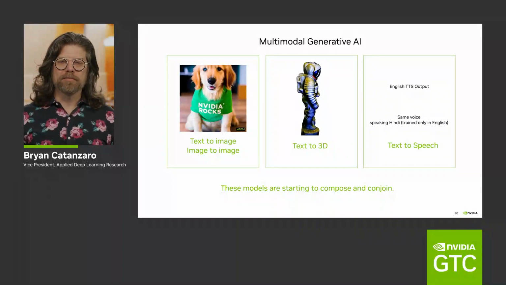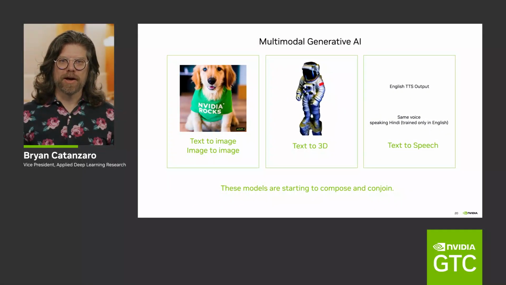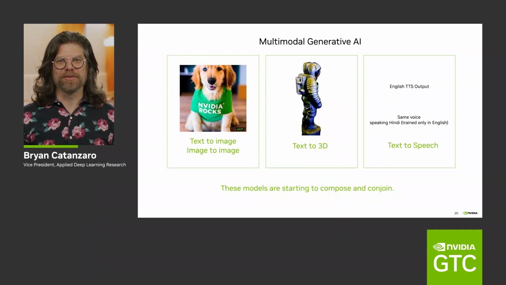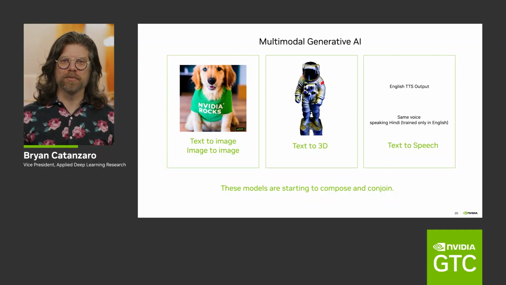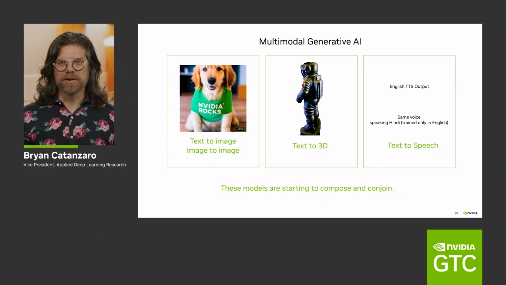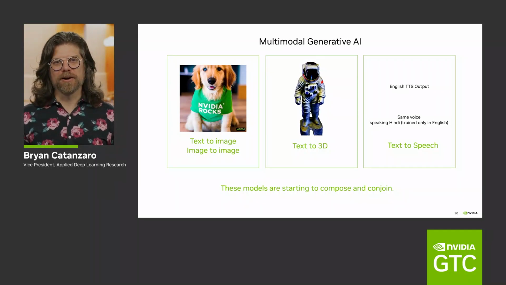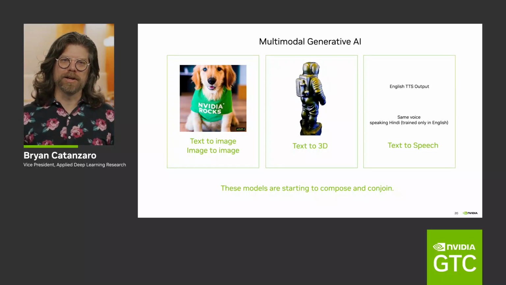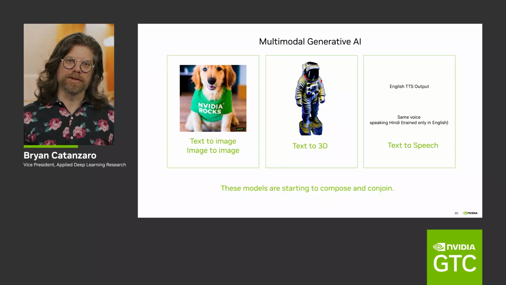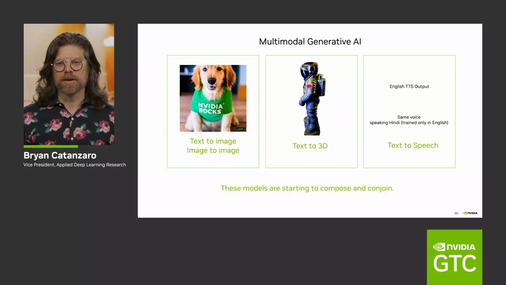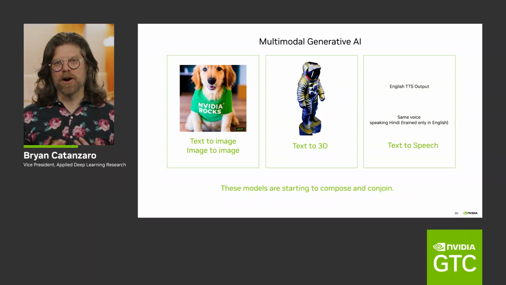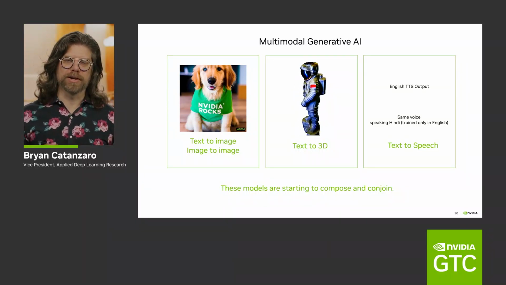Okay, so I've been talking about language, and now I would like to talk about some other things. Text-to-image models have been really exciting. Image-to-image models, where we can resynthesize images and edit them. We're also seeing a lot of text-to-3D models. So for example, this 3D object was created with a text input saying, make me a 3D model of an astronaut.